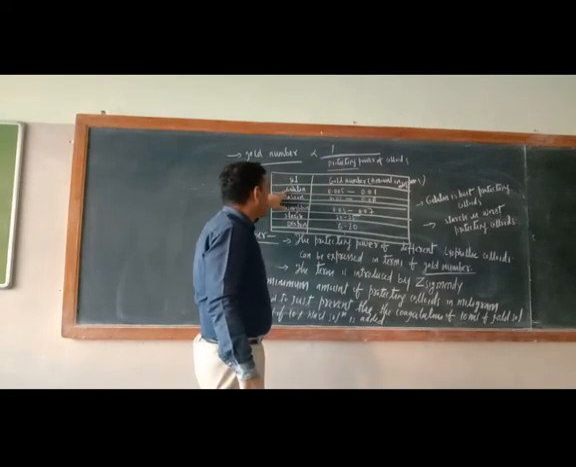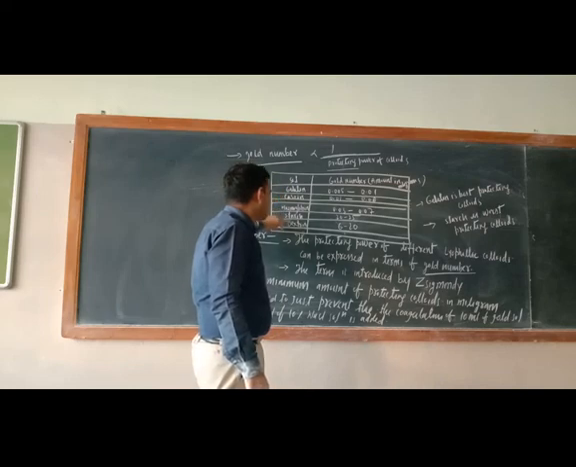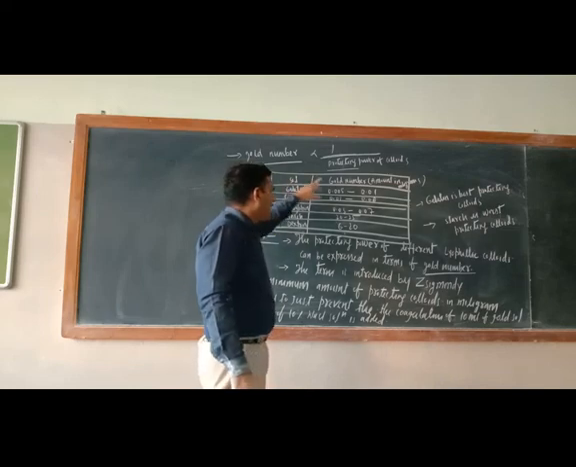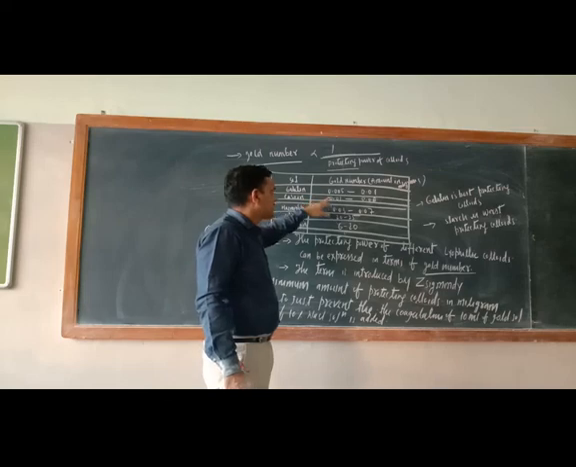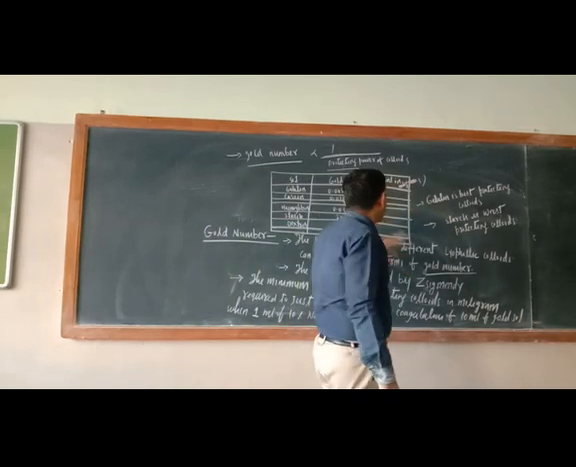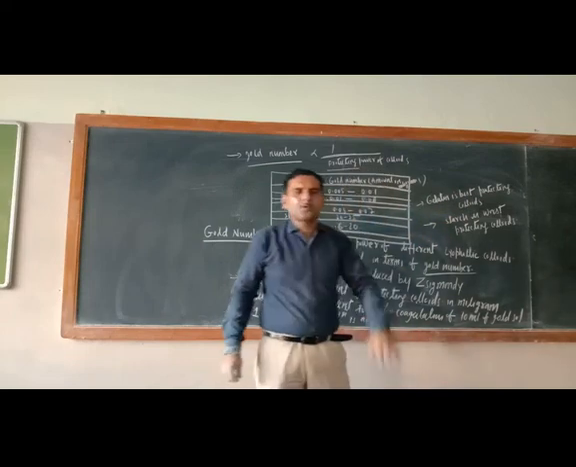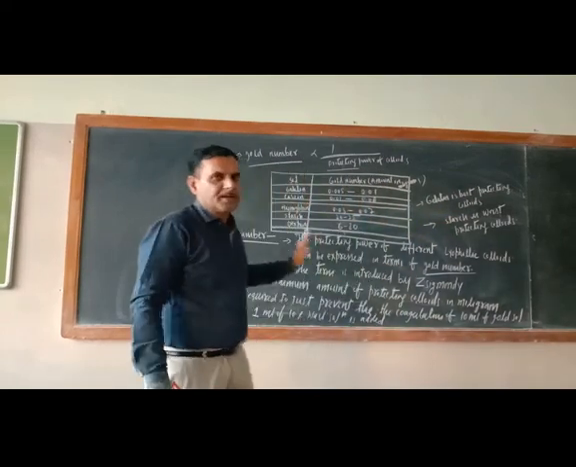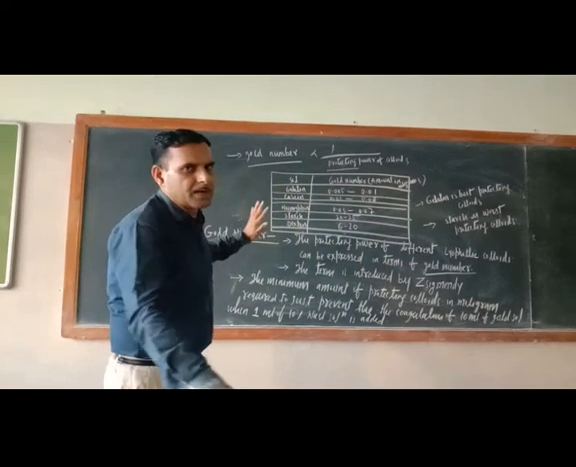So just see here, I wrote the examples: gelatin, casein, hemoglobin, starch, dextrin. Out of all these, which is the least amount? Gelatin. So gelatin is the best protecting colloid, while starch is the worst protecting colloid. In this way, today's discussion is over. Thank you.